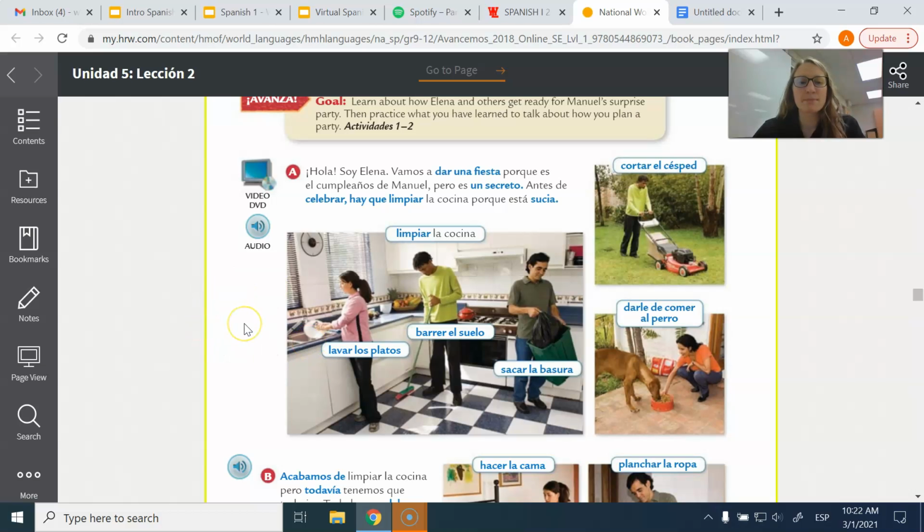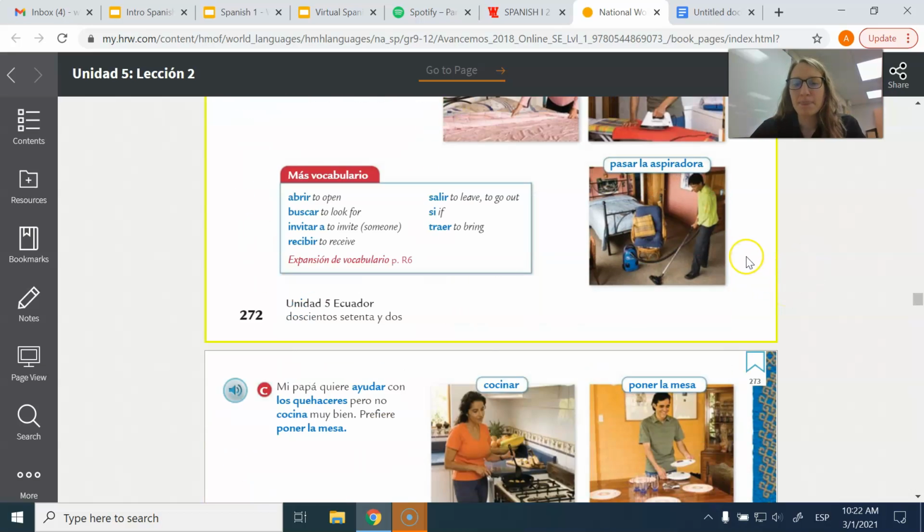I think that's good for you guys to hear because, again, it's just people speaking in Spanish, but you also see the visualization of what they're doing. So, highly recommend you watching this video on your online textbook. But for us today, we're going to just kind of get familiar with this new vocabulary.